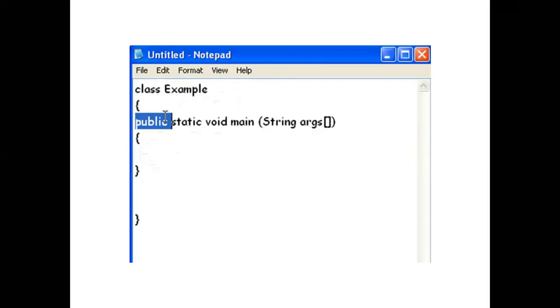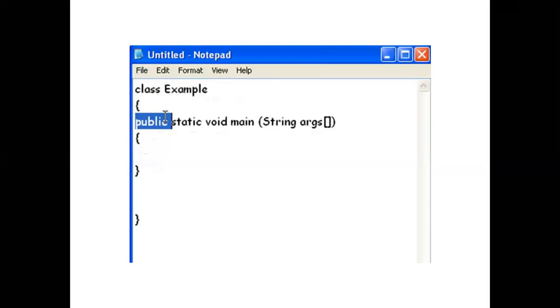And now how can we proceed? Whenever we write any program in Java, we define it as public static void main, and then the arguments, String args. Here we write inside the main function.